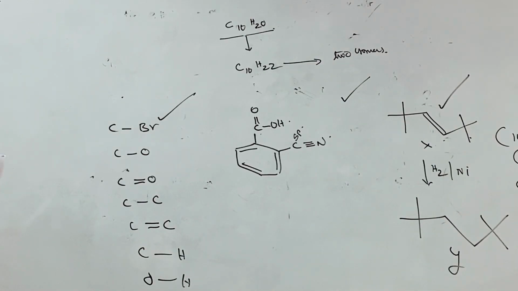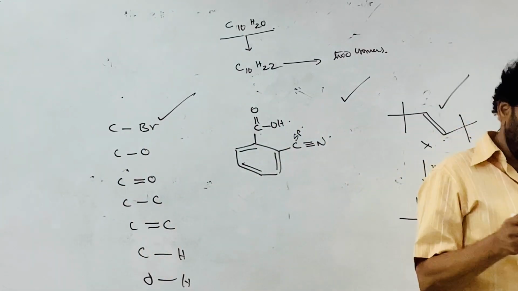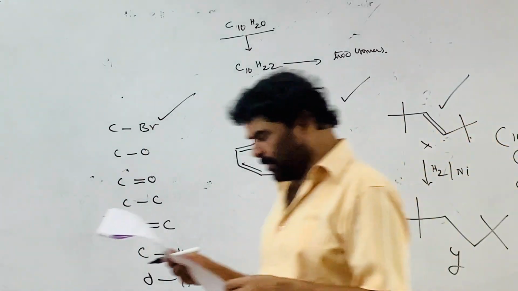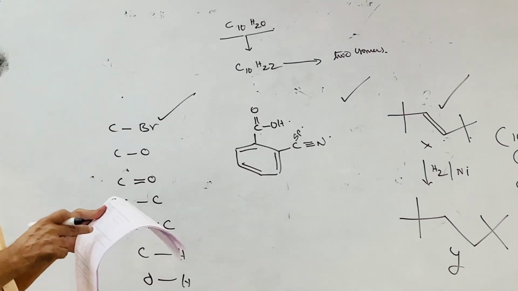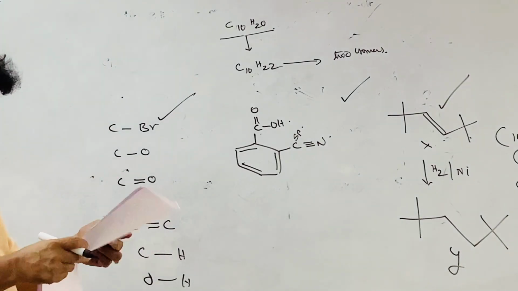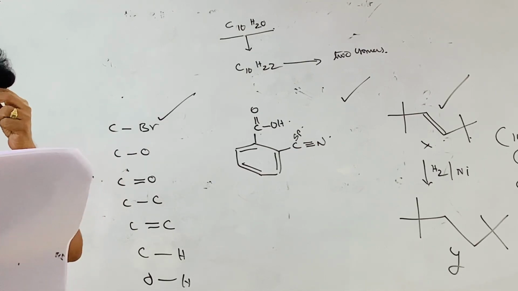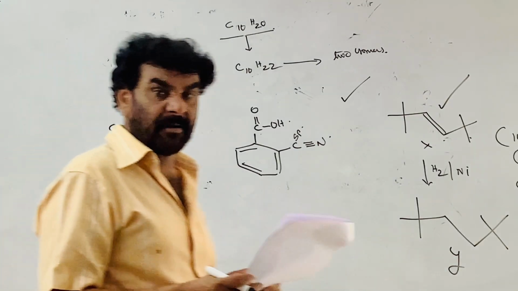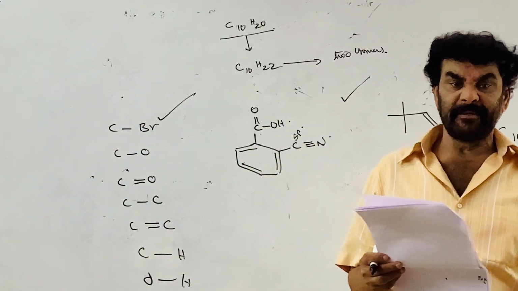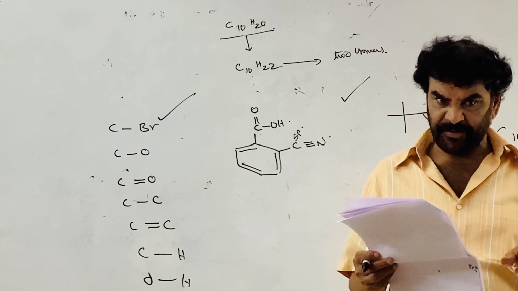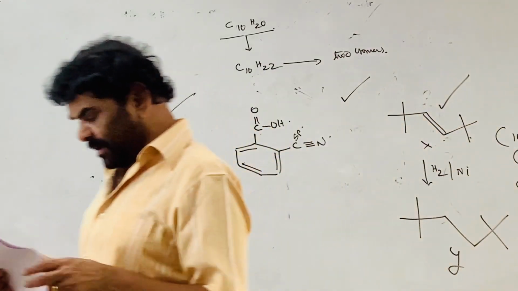Next one, there is a cross conjugation, that is the carbon carbon bond has more double bond nature. Therefore the double bond character is more for the carbon carbon double bond than the carbon oxygen double bond. Because if one is involved, the other will be free. The carbon carbon double bond is free. Cross conjugation.